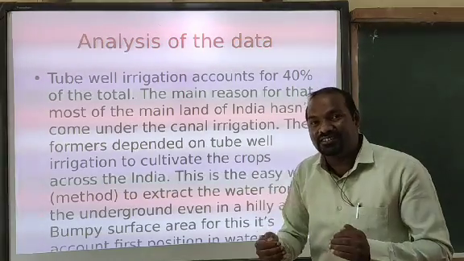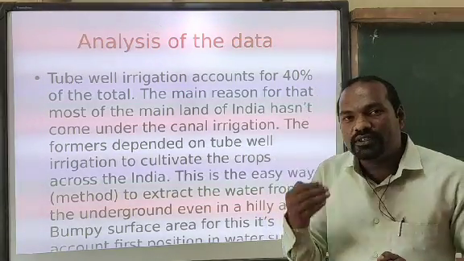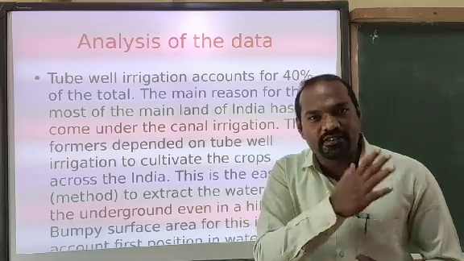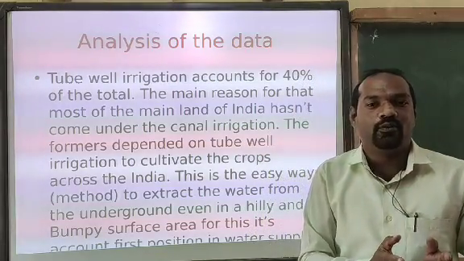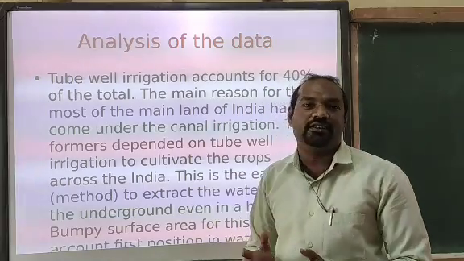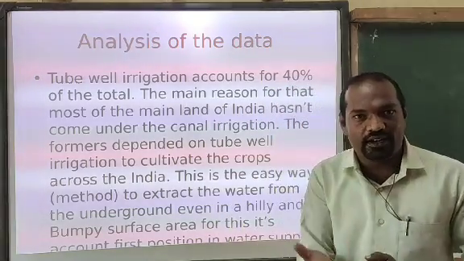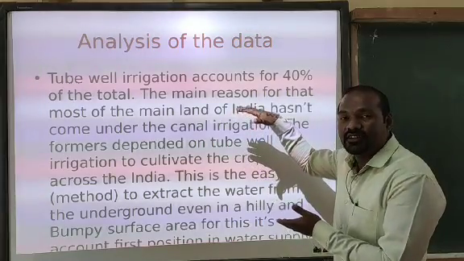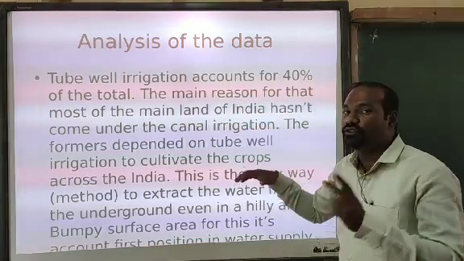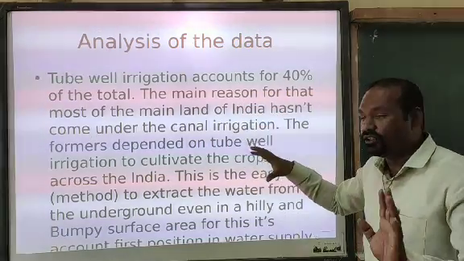When we are analyzing the data, we have to particularly give a reason why this is in the first place and why that is in the last place. This is called our analysis regarding that report. Look at the analysis. This section will carry 2 marks.